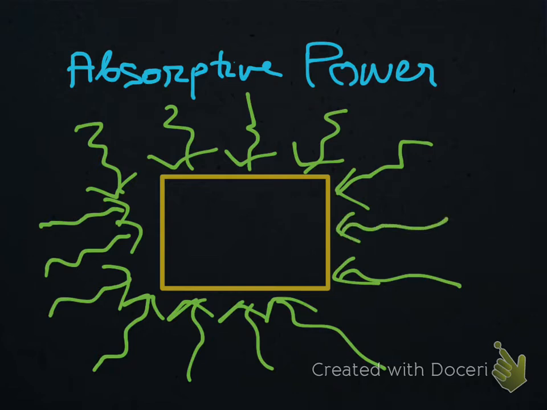Let the total amount of energy incident on the box be capital ET.